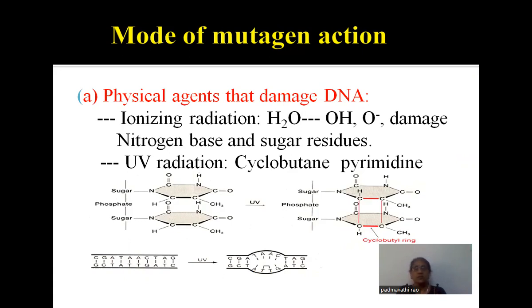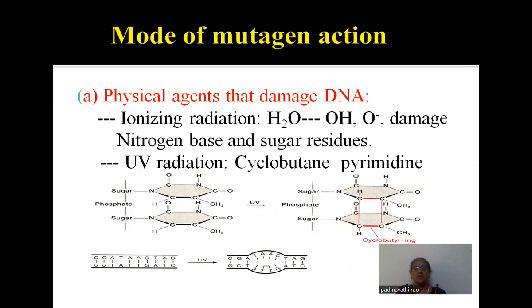Ionizing radiation, UV radiation or X-rays, whatever the physical agent may be, generally first works on water, because water is the main component in any biological organism. If you observe any cell, 80 to 90% of the cell contains water. So the first exposed agent is water. Whenever water is exposed to ionizing radiation or a physical agent, it is split into free radicals like OH and oxygen atom. These free radicals damage the nitrogen bases and the sugar residues of the DNA.